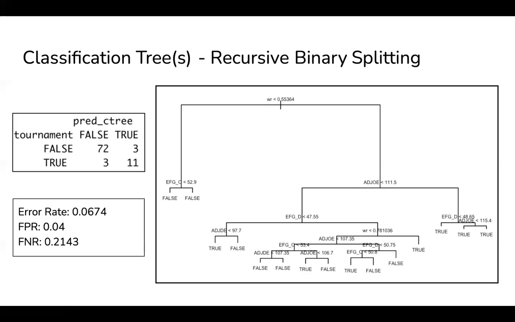But we still experience relatively high false negative rates, despite the fact that we have the same exact amount of false negatives and false positives. Once again, that is due to the fact that we have uneven splits for teams that made it and teams that didn't, just due to the nature of the data set.